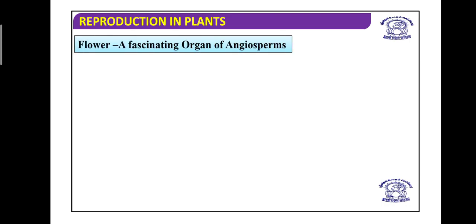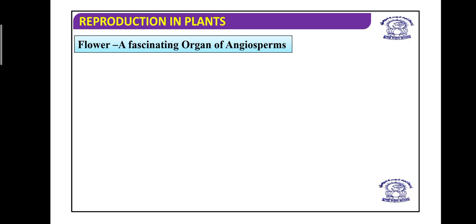Now, when we study sexual reproduction, the major organ of the angiosperm, that is the flower, plays the major role in sexual reproduction. So, flower is a fascinating organ of angiosperms.